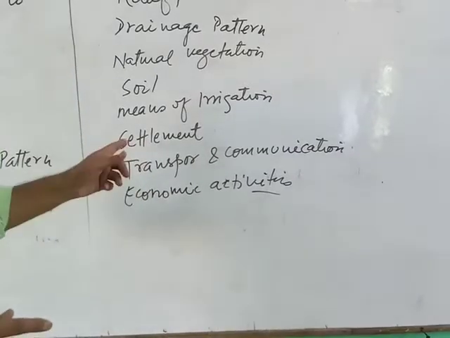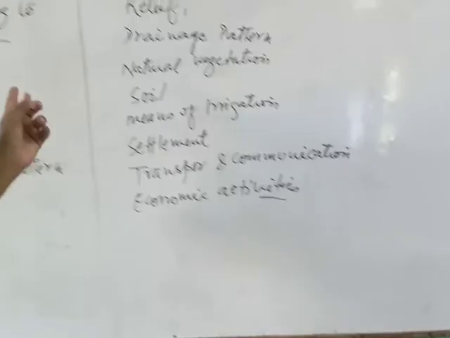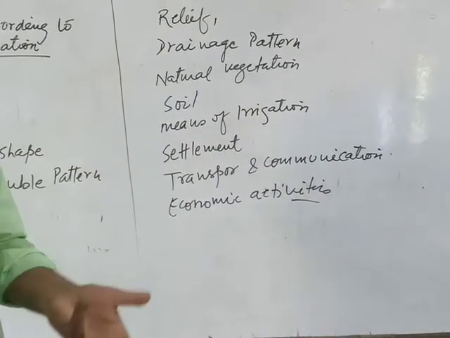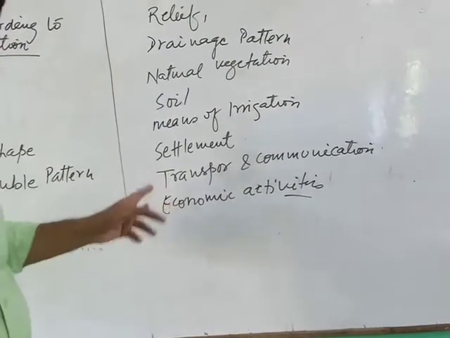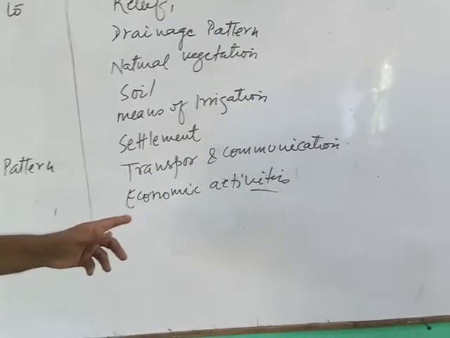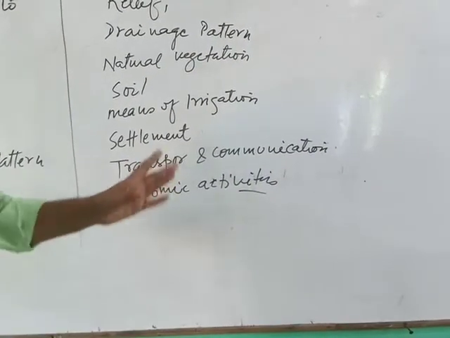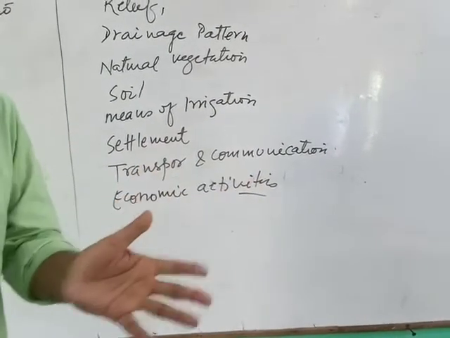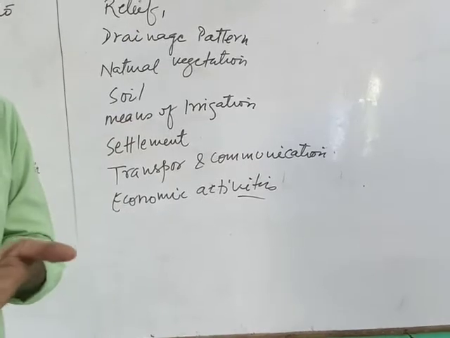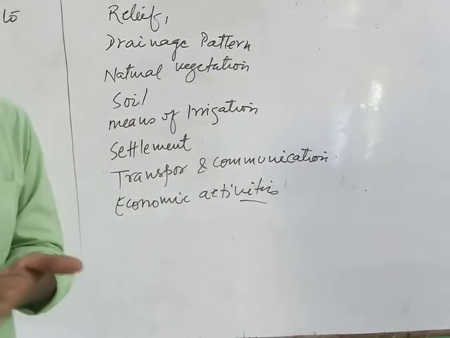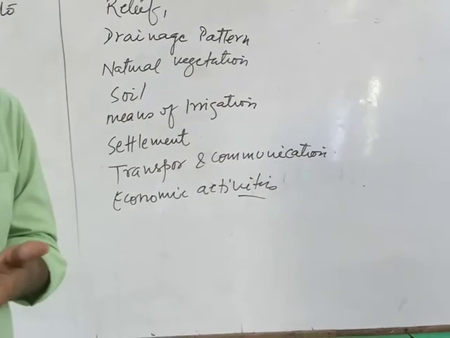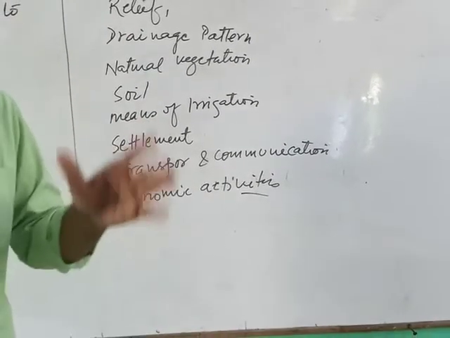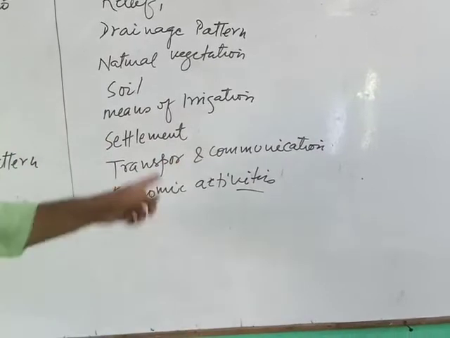Then after, settlement, about which I have already taught you. You have to identify either rural settlement or urban settlement, taking help from the toposheet map. Then after, transport and communication. In that toposheet map, routes of roadways and railway lines are also given. You identify whether it is a national highway, village road, state highway, footpath, car track, or railway lines, either broad, meter or narrow gauge.